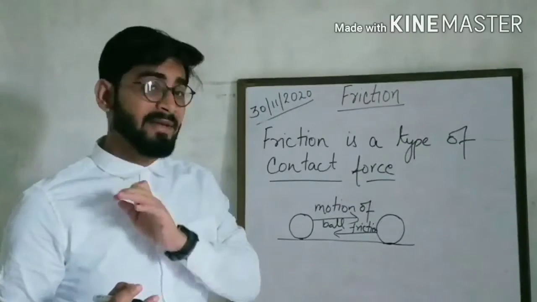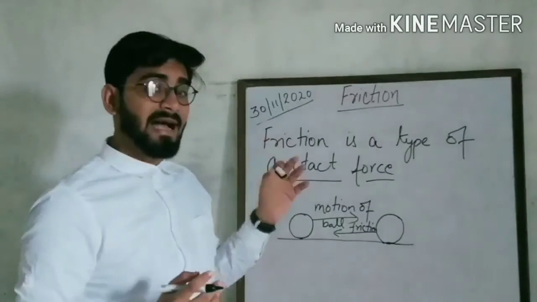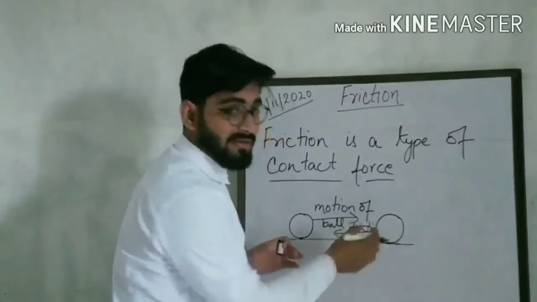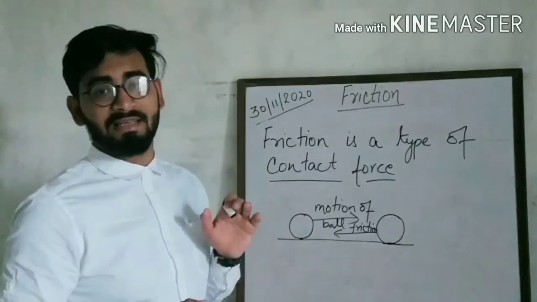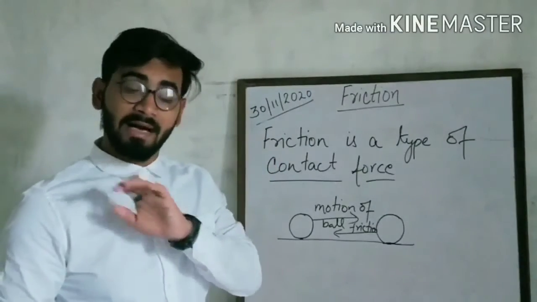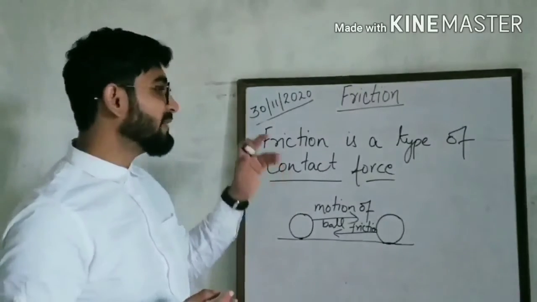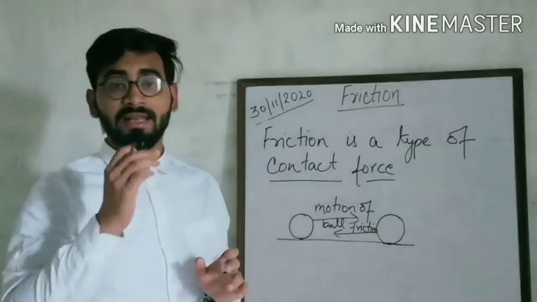So always remember that friction is a type of contact force. Until and unless these two surfaces are in contact with each other, friction will not occur. Understood?